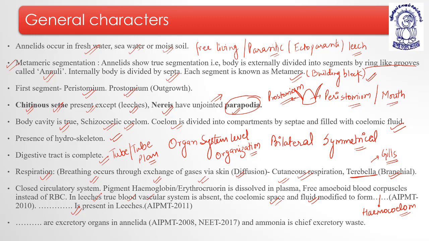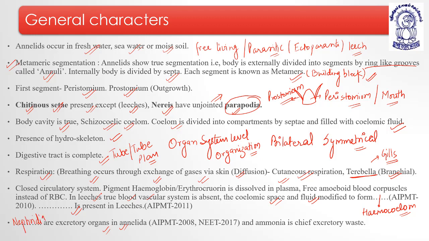So if the question comes that the coelomic space and fluid is modified to form the circulatory system in leeches, this circulatory system or this coelom is known as what? Hemocoel, and the fluid is known as what? Hemocoelomic fluid. What are the excretory organs in Annelida? Nephridia. They are the excretory organs in Annelida.